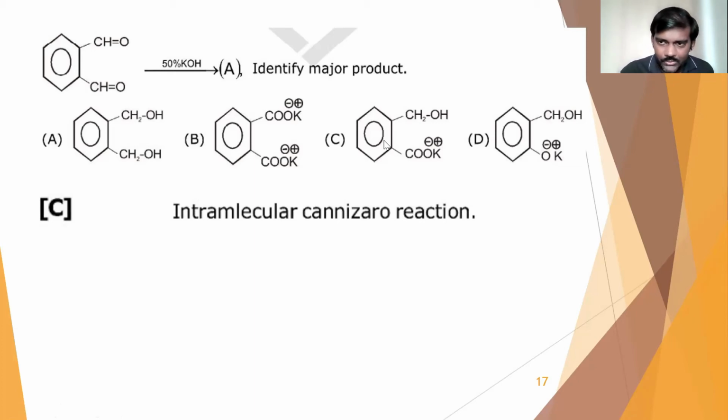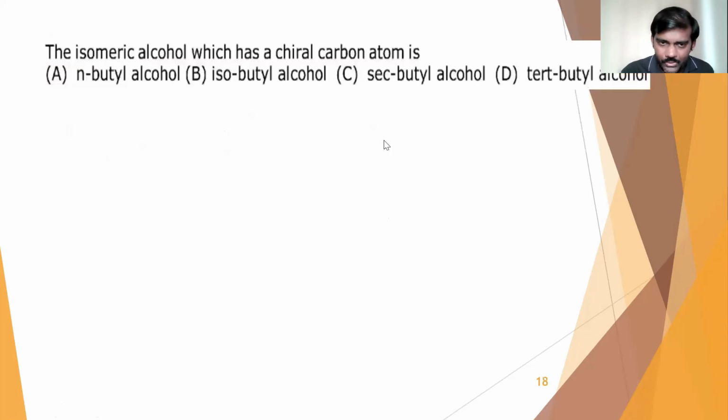Now let us go to the next question. Here it is. The isomeric alcohol which has a chiral carbon atom. Chiral carbon means the carbon with all 4 different groups attached to it. So we should write the structure of these alcohols. N-butyl alcohol means 1-butanol. 1-butanol is not having any chiral carbons.